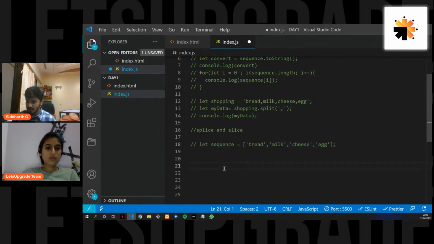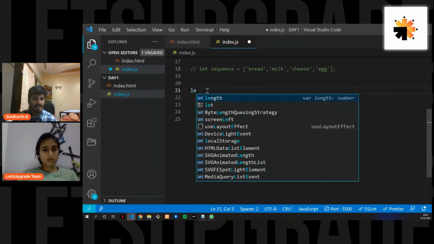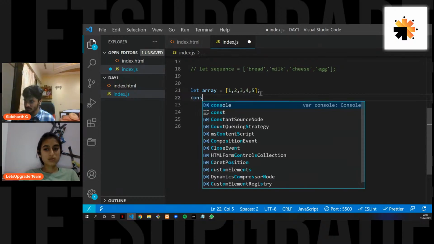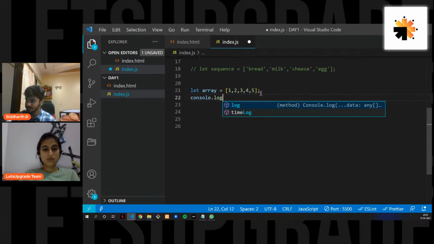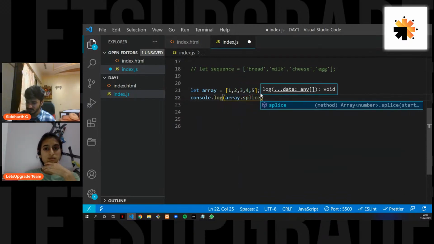I'm going to create a new array. Let array equal 1 2 3 4 5. Now let's say console dot log array dot splice.